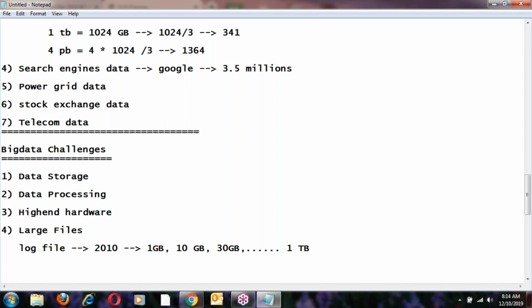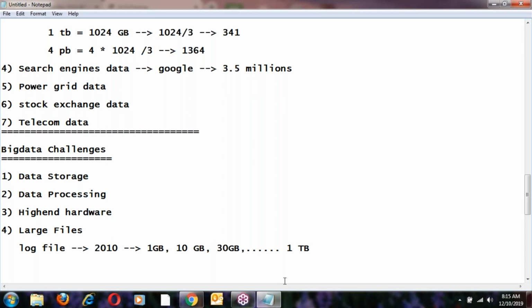These traditional file systems are not in a position to handle a 1 TB data file. Linux or Windows can handle only hundreds of GB of data, not terabytes. Maybe 100 GB, maybe 200 GB, but 1 TB cannot be handled. Have you seen a 1 TB data file with Windows or Linux anywhere? No chance.